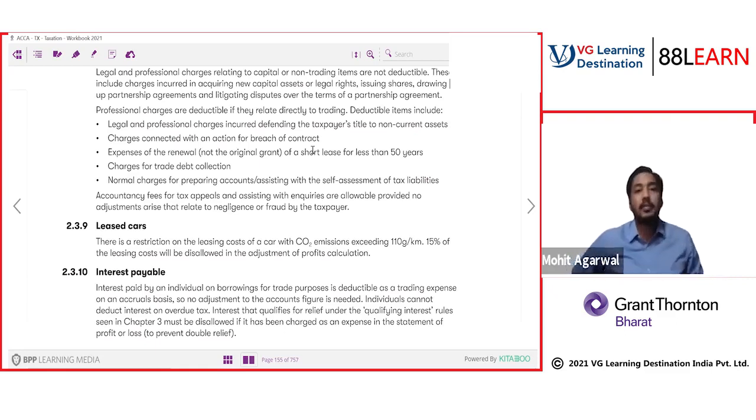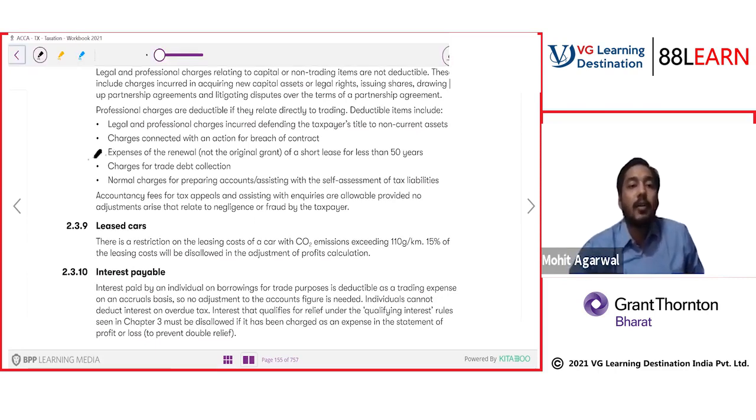What is this point saying? If you have any lease going on of a short term, do you understand the meaning of lease? What is a short lease? In income tax, a 50-year lease is considered short. Quite a big one, but a 50-year lease is considered short.